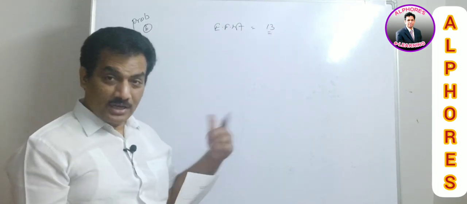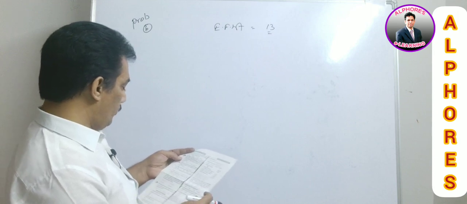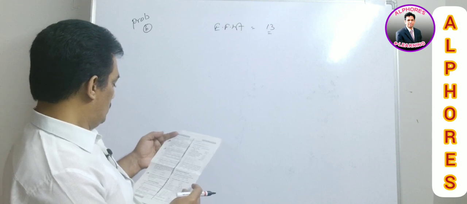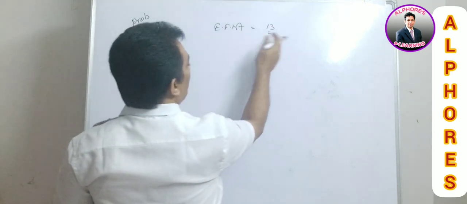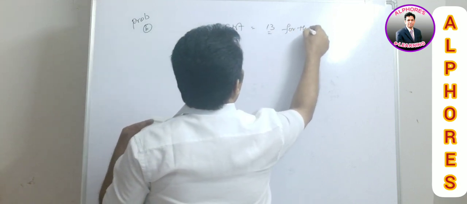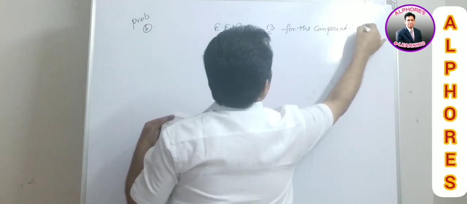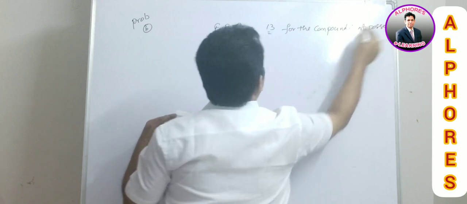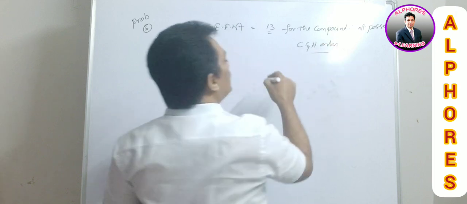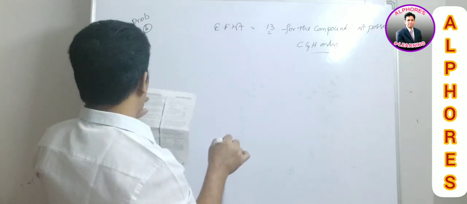They are giving the empirical formula weight for the compound that possesses carbon and hydrogen only. This is the additional data they are giving: carbon and hydrogen only, and the empirical formula weight is 13.